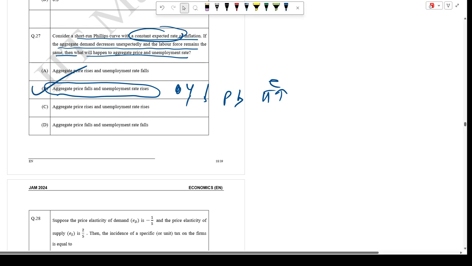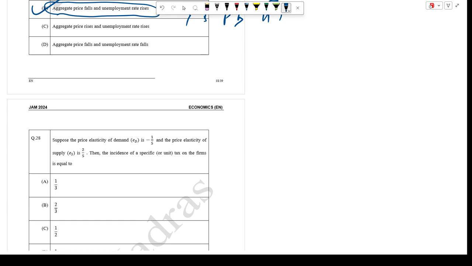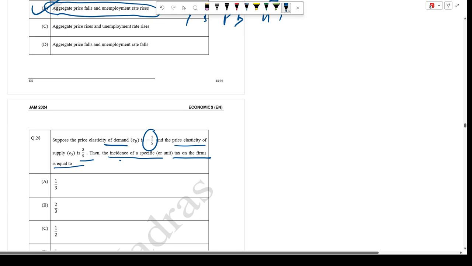Let's go to 28. This is a small question. Suppose the price elasticity of demand is minus 1/5 and the price elasticity of supply is 2/5. Then the incidence of a specific tax on firms will be calculated from the share borne by consumers.